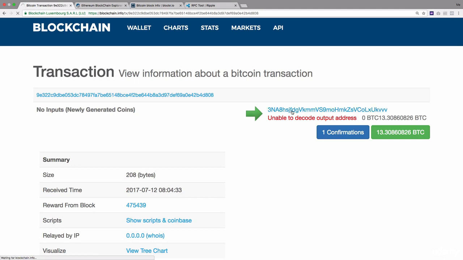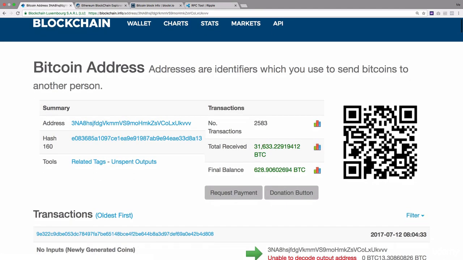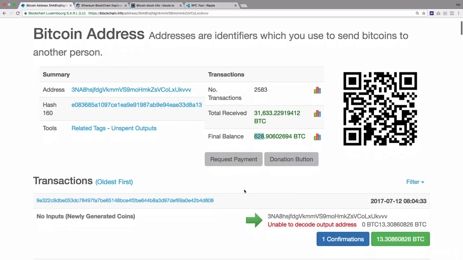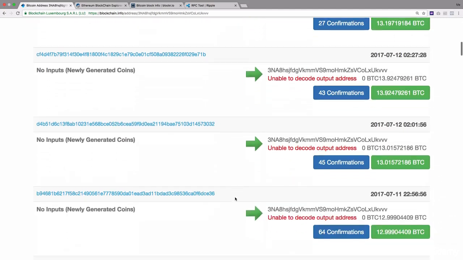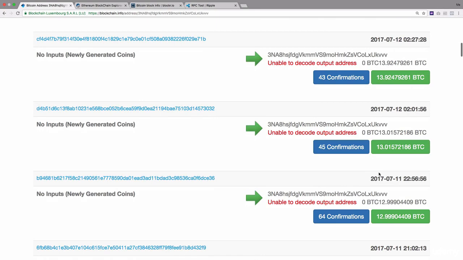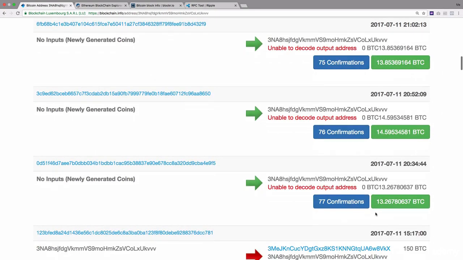So click on the address over here and we will now go to the address. As you can see, this address has total received 31,633 bitcoins, and the current balance is right now 628 BTC. So this must be some kind of a miner, because this is how they are. See, they are almost always near 12.5 and 13 bitcoins per block, every transaction they're getting.